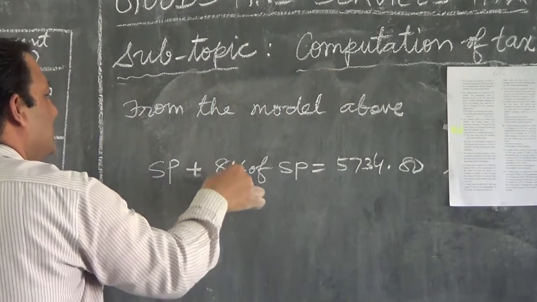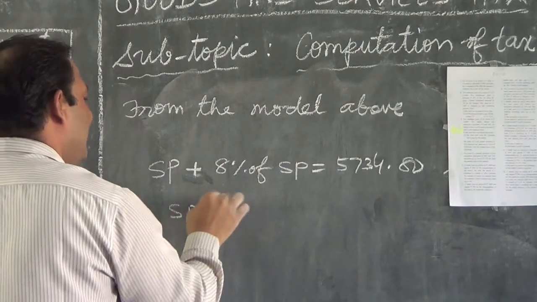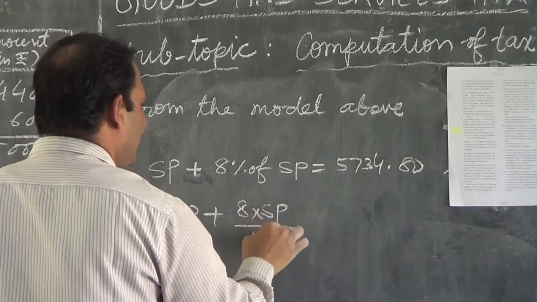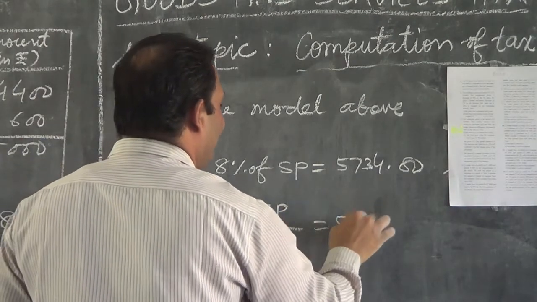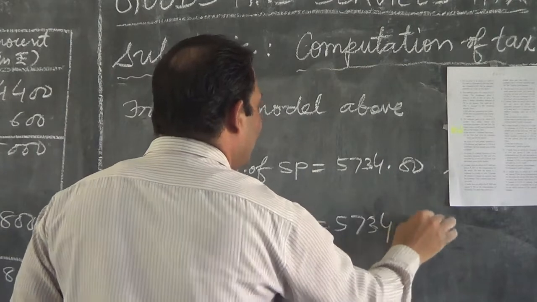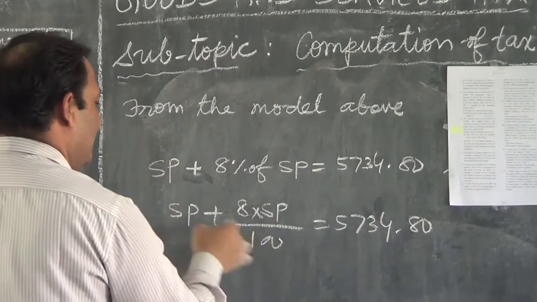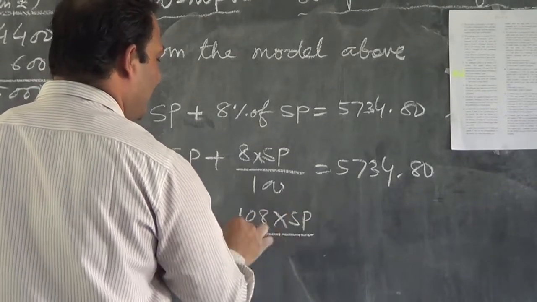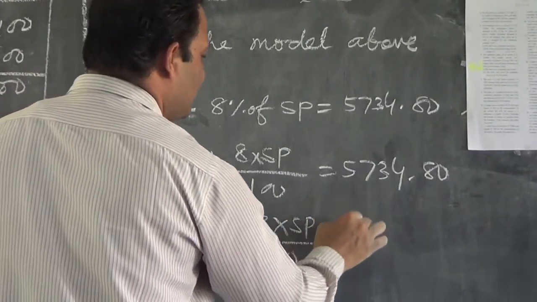That implies SP plus 8 into SP by 100 equals 5734.80. That implies 100 plus 8, 108 into SP divided by 100 equals 5734.80.